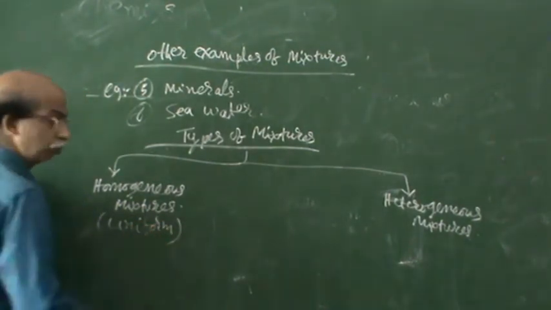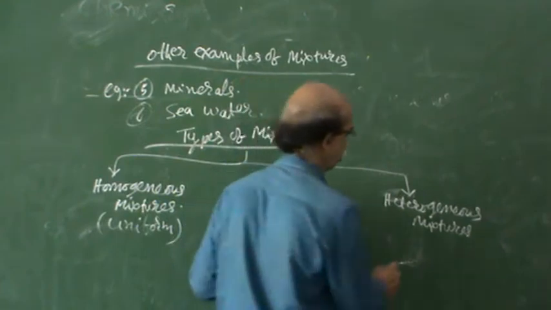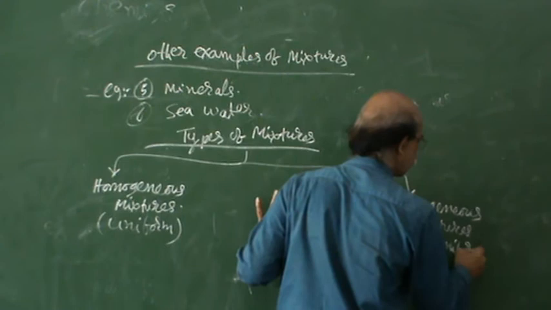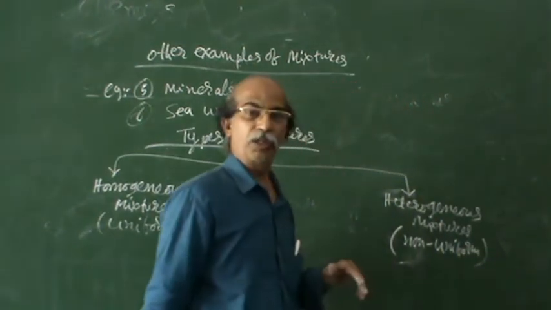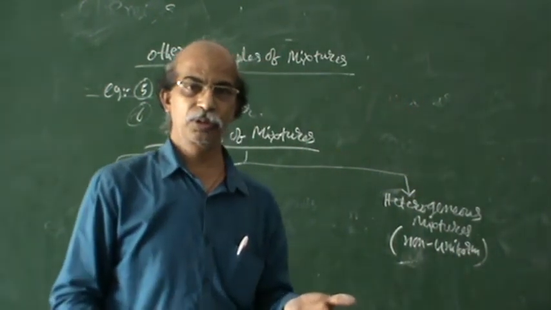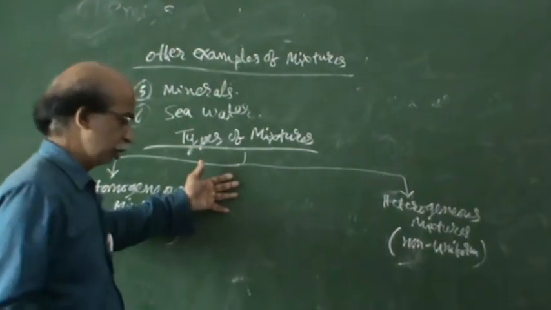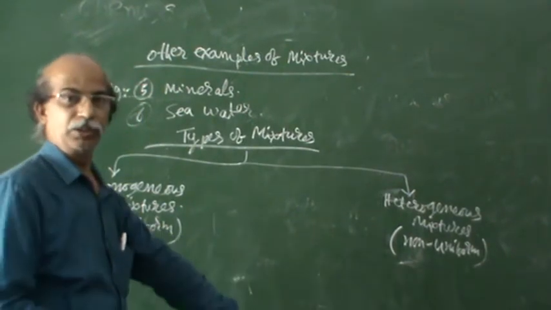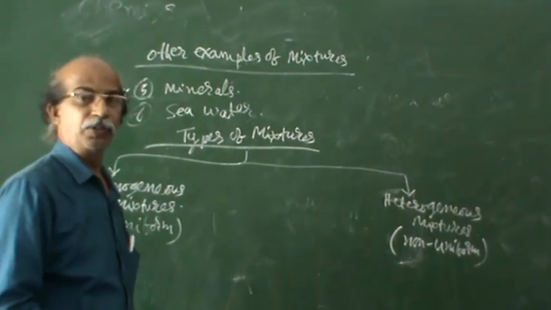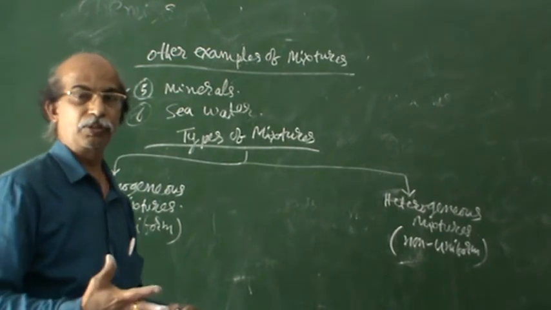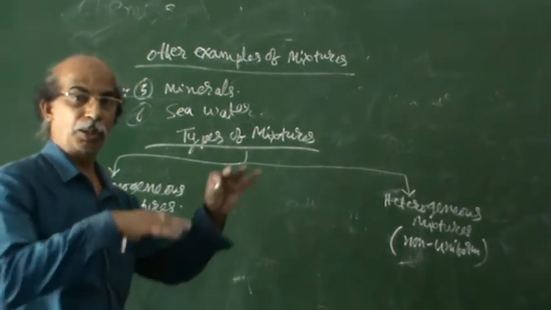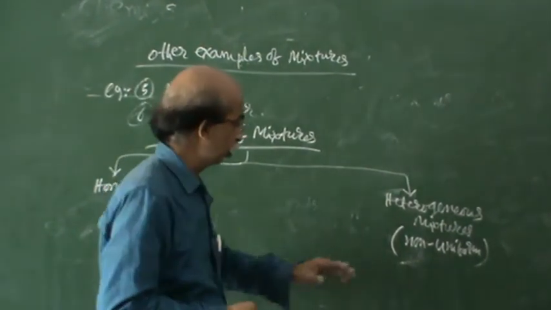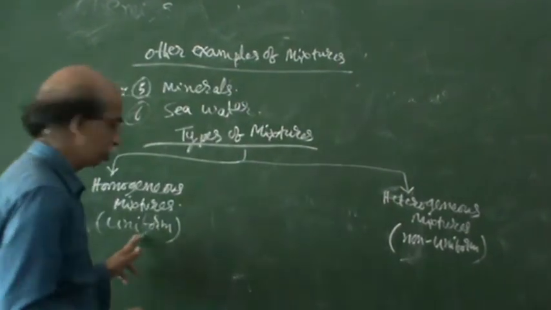Heterogeneous is non-uniform. For example, if here is green color, here white color, or here blue color, that is called non-uniform. From top to bottom if you see something different, that is non-uniform. Uniform looks like one thing.